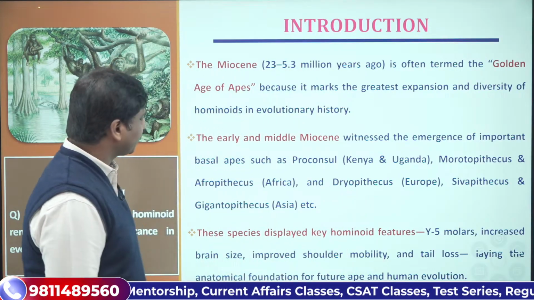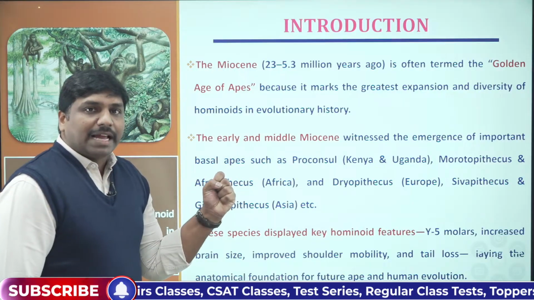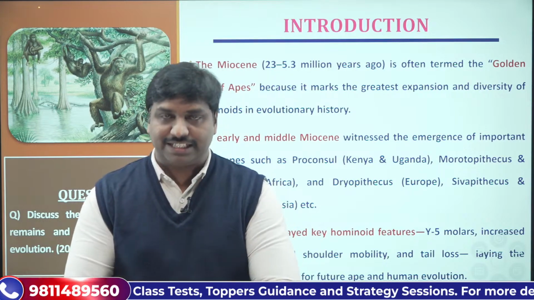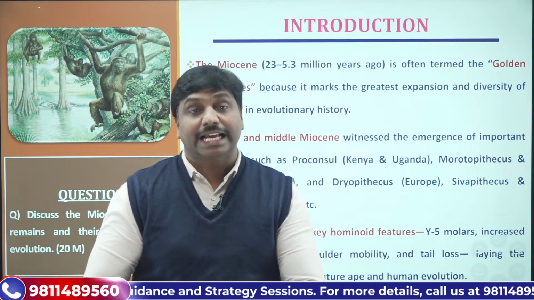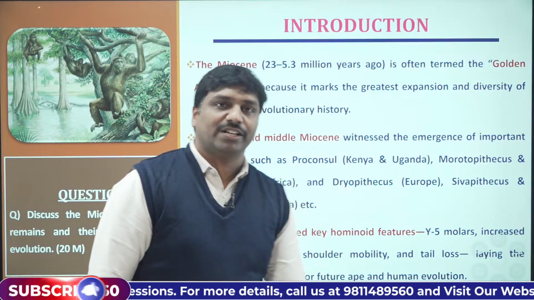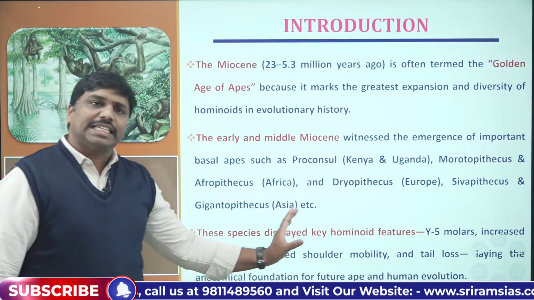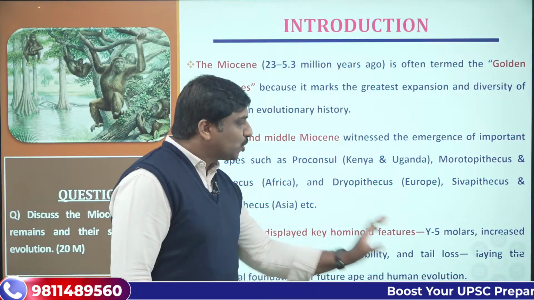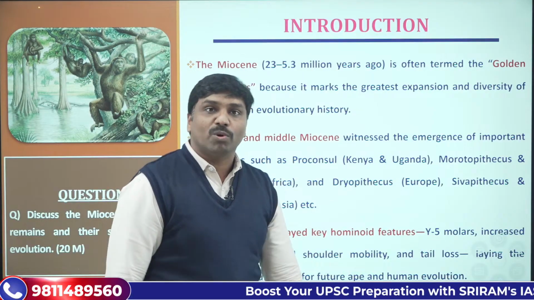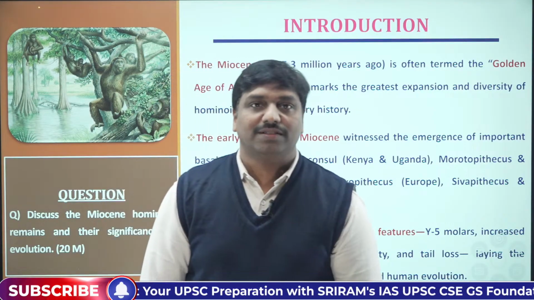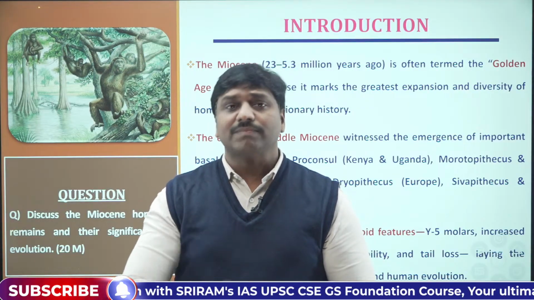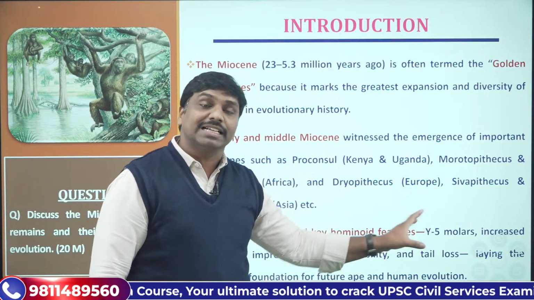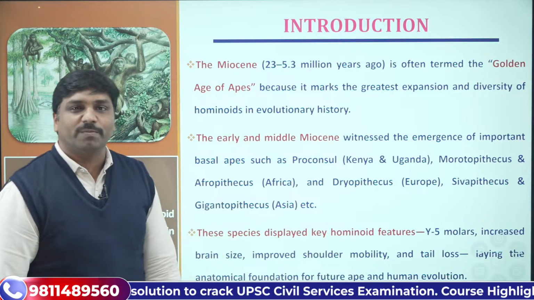So let's proceed further. Why do we call them our near ancestors? What were the features that reflected in the evolution process that helped in the process of human evolution? See, there were some key features of these hominoids which helped in human evolution. One is the Y5 molars. If you take the molars, there were 5 Y-shaped cusps that you can see on the molar. That is one transformatory change that we can see in these hominoid remains.